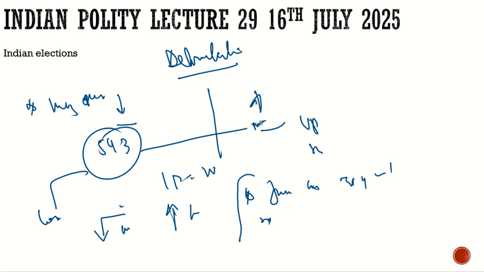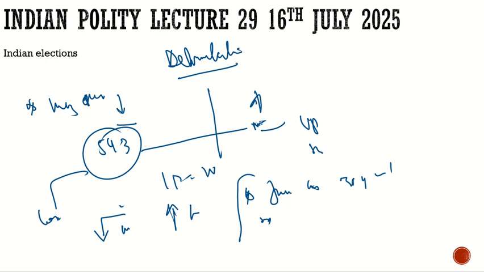So the real point why we took up delimitation here is Article 329. What does Article 329 say? That it bars the interference of the courts in electoral matters. We saw how in nomination it bars it, and with respect to delimitation, how courts cannot interfere with the order of the delimitation. But there are cases with respect to Jammu and Kashmir where the courts were not deciding over the order of the delimitation, but on whether delimitation should have been conducted or not. The question was different.